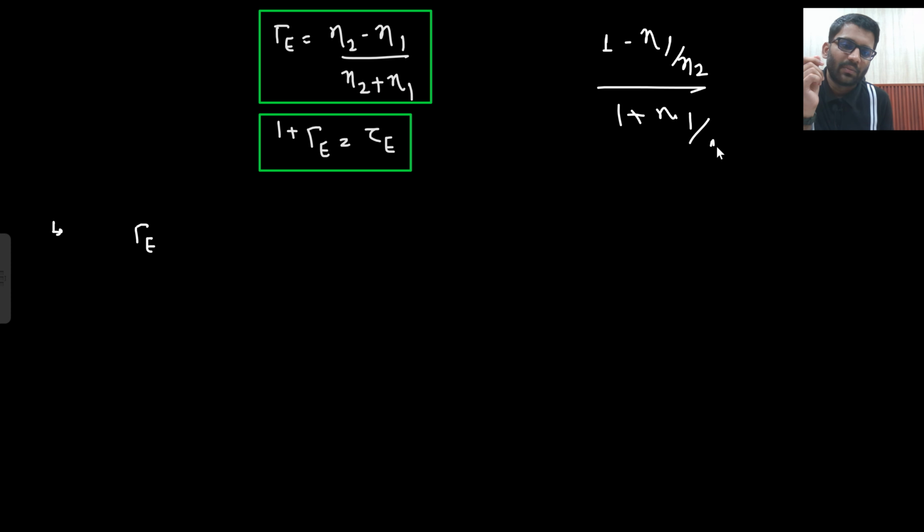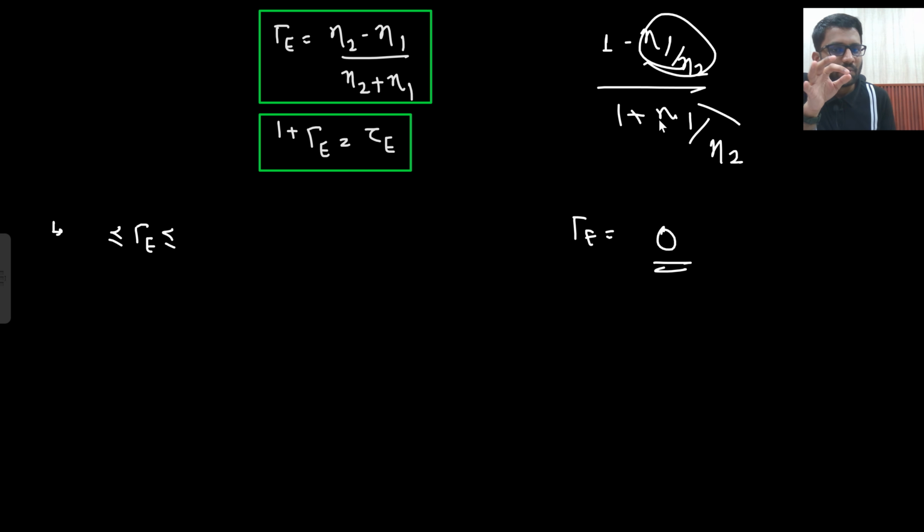Now one thing, can you let me know what will be the range of gamma E? From where to where gamma E can have the values? Minus 1 to 1. Why is that so? Can I write it down in this manner? 1 plus eta 1 by eta 2. You think of any value, you think eta 2 by eta 1 is 1, eta 1 by eta 2 is 1. So what will be the answer? 0. I am talking about gamma E. What is the range of gamma E? That means what values it can take. The worst way could be that this is 0.